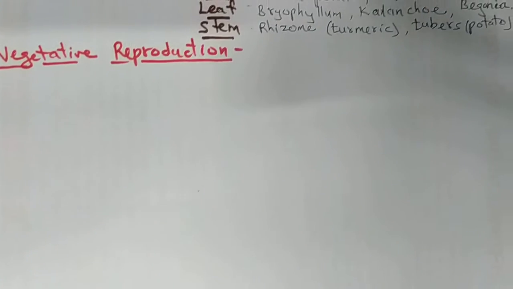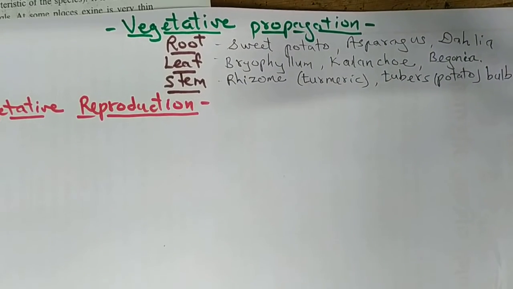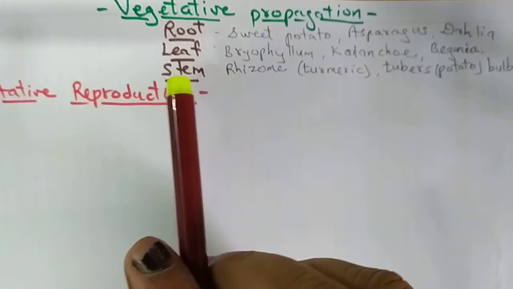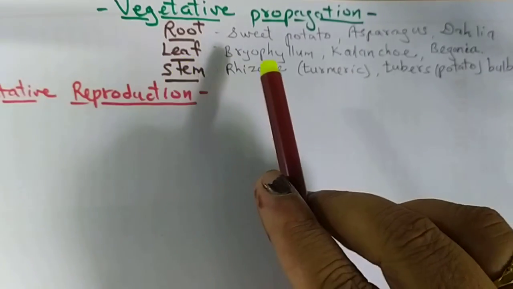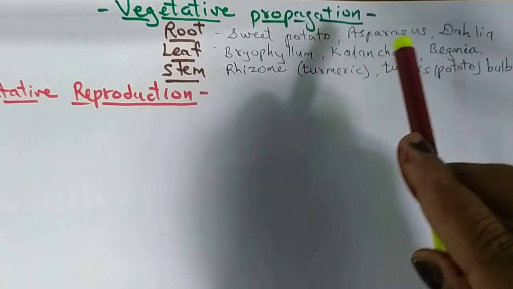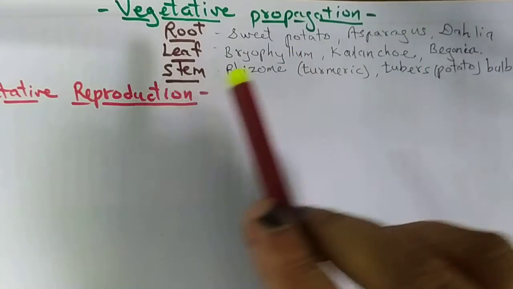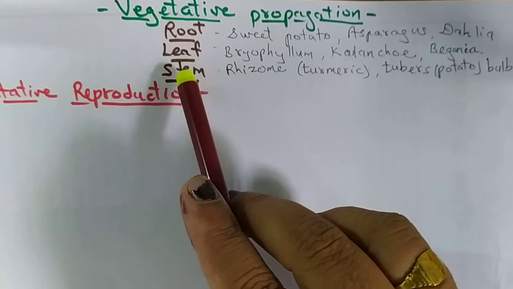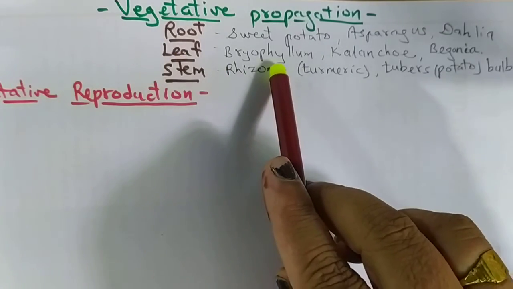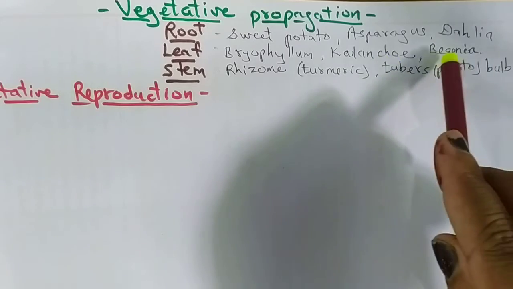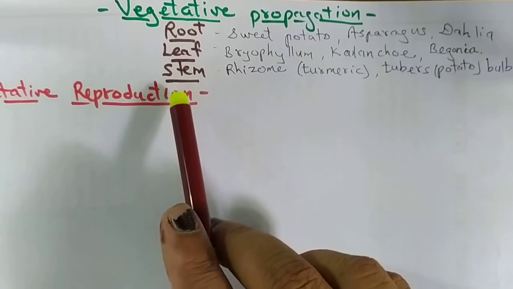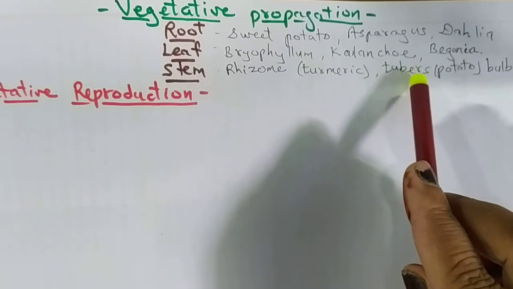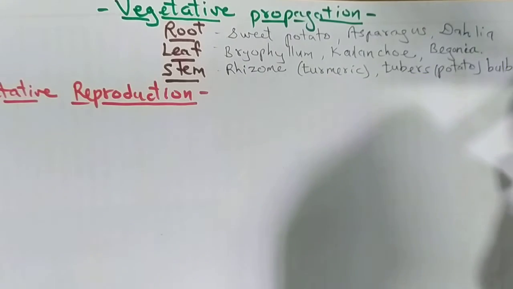Here we have already seen that vegetative propagation means the plant propagates with the help of root. In case of root, we can take the example of sweet potato, asparagus or dahlia. If the propagation takes place with the help of leaf, the examples are bryophyllum, kalanchoe and begonia. In case of stem, we can take the example of rhizome, that is the turmeric, tuber, that is the potato, or the bulb, that is the onion.